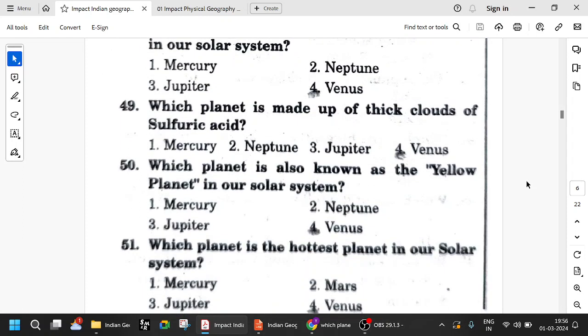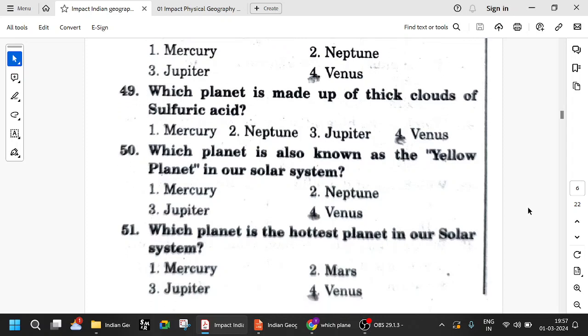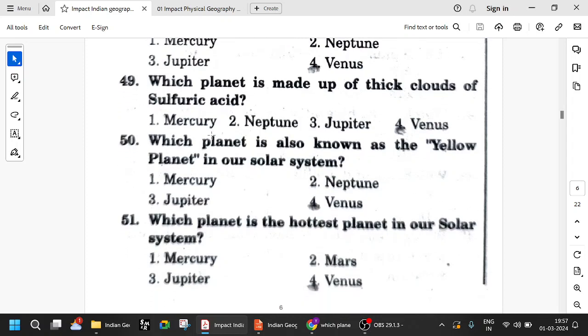Which planet is made up of thick clouds of sulfuric acid? Again, Venus. Venus's atmosphere has lots of sulfuric acid. Which planet is also known as the yellow planet? Again, it is Venus because of its brightness. Okay, so let us stop here.